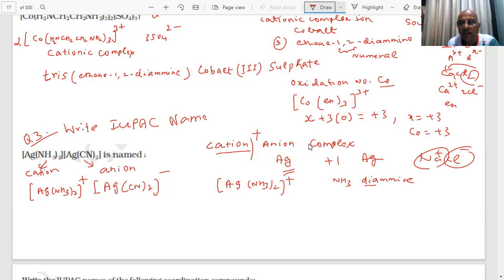Diamine. This is a cationic complex. Therefore, the name of silver will be silver. What is the oxidation number of silver in this compound, student?